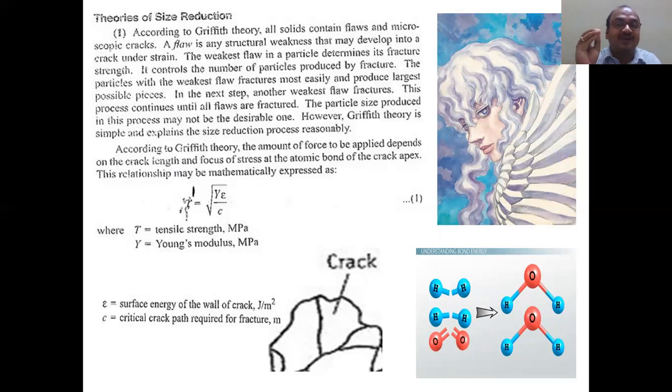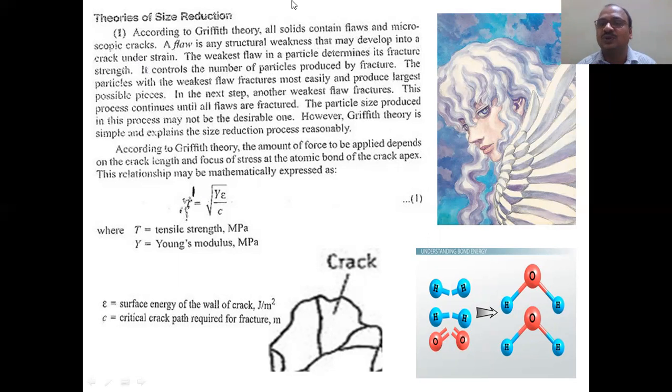The word flaw was created by Griffith. A flaw is any structural weakness. They will ask for it as a 1 mark question: a flaw is any structural weakness that may develop into a crack under strain. The weakest flaw means the weakest part.